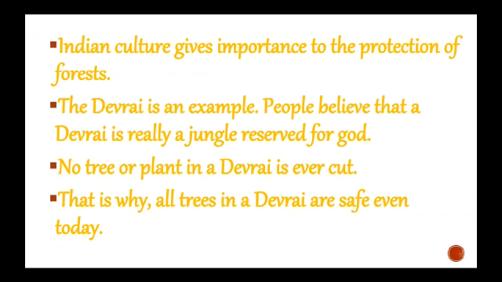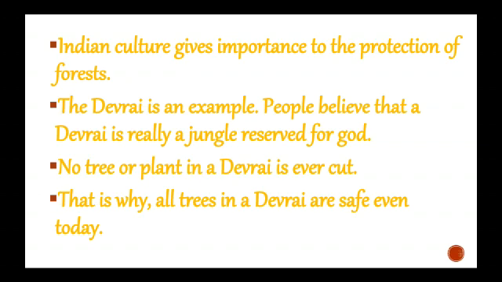Here it is a Hindu belief that wherever a Devrai is, people will not cut down the trees or plants. Because of this, the forest and the trees can be saved.